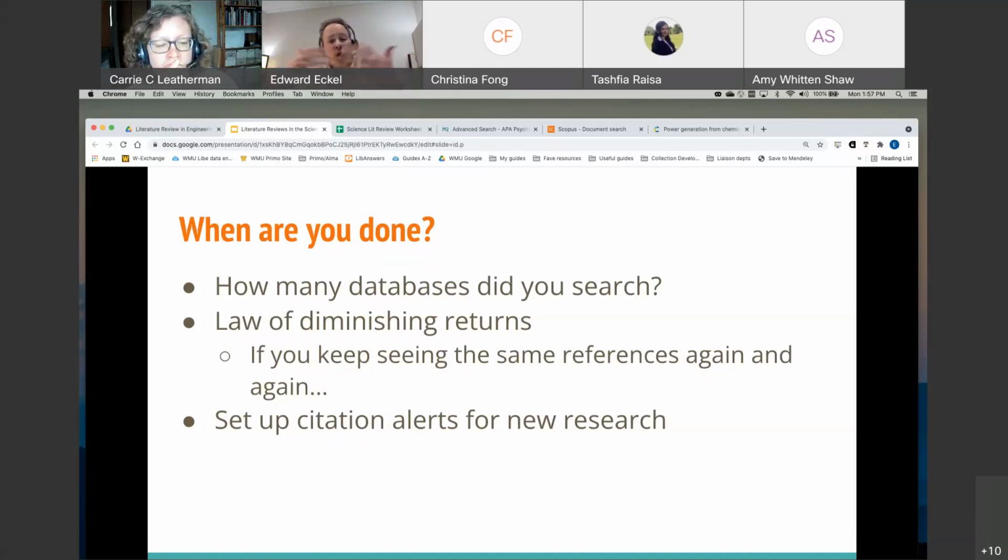Usually if you create an account in a database, it will enable you to save a search and run it at periodic times to collect more recent articles. You want to make sure that during the time you're writing your dissertation or thesis, a relevant article hasn't already been published, and that you capture all of those more recent articles.